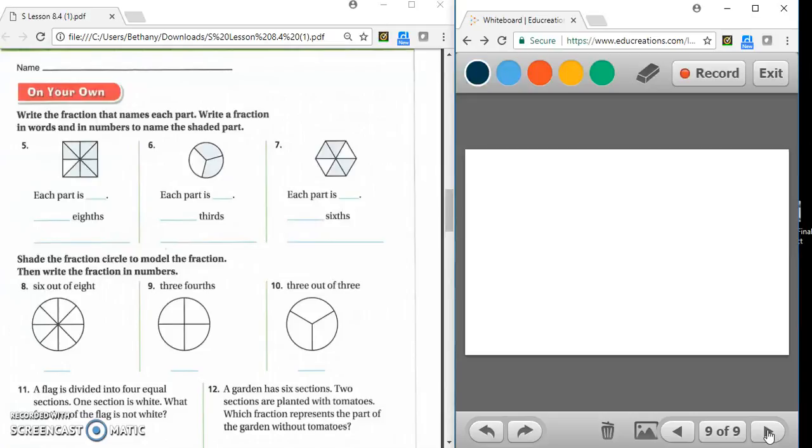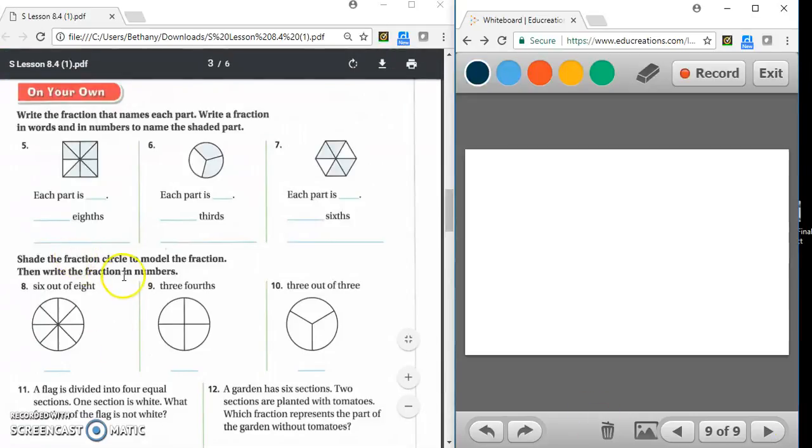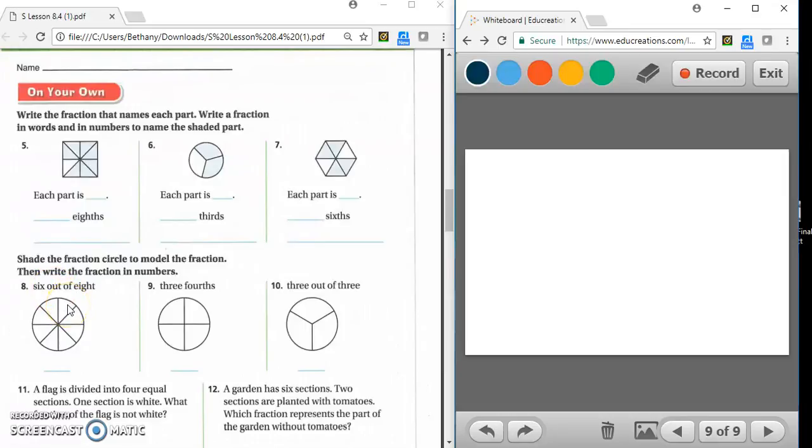Now, numbers 8, 9, and 10, they want you to shade the fraction circle to model the fraction. Then write the fraction in numbers. So for number 8, it wants you to shade in 6 out of the 8. So you can choose any 6 to shade in. You could do 1, 2, 3, 4, 5, 6, and you could shade those in. And in numbers, we would write 6/8 because there's 8 total pieces, so that goes on the bottom, and 6 of them are shaded in, so 6 would go on top.